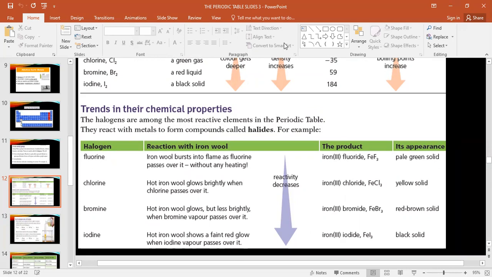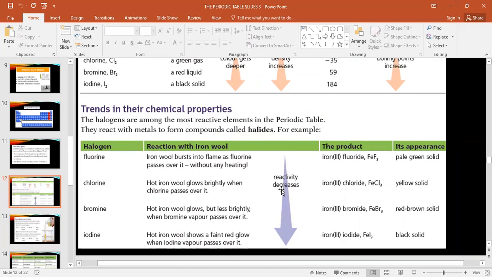Now, we have trends in their chemical properties. Trends mean change, like what happens when we go down, what happens from left to right. What is the change actually? Either it will decrease or increase. Decrease is reactivity, because here we have only one concept from this arrow, focus here.